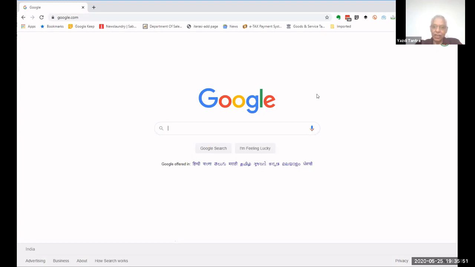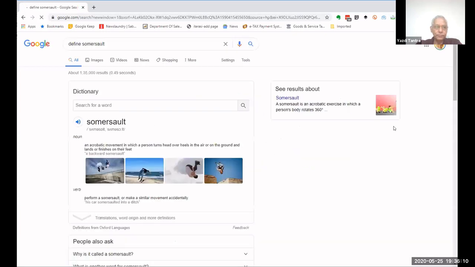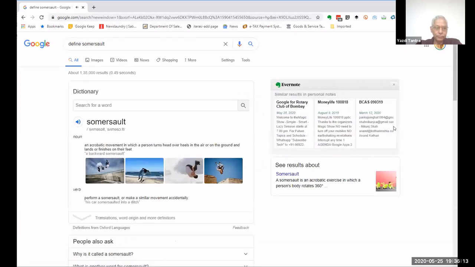Now I am having difficulty, since we are all lazy people, in understanding some words. So let me see how I can use Google as a dictionary. Define somersault. Here's the definition of somersault. An acrobatic movement in which a person turns head over heels in the air or on the ground and lands or finishes on their feet. Isn't this cool? You can ask for the definition of anything and it will give you immediately.